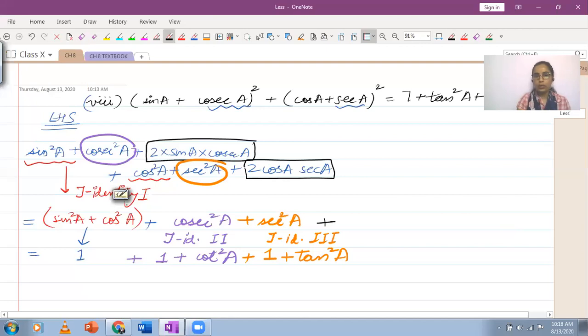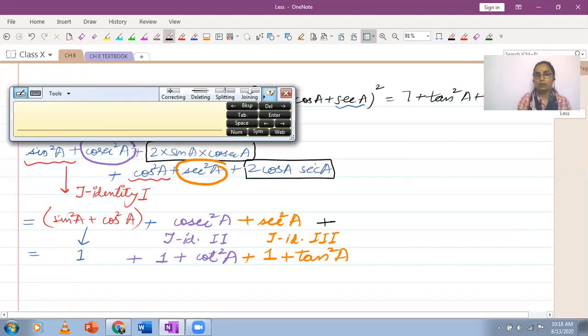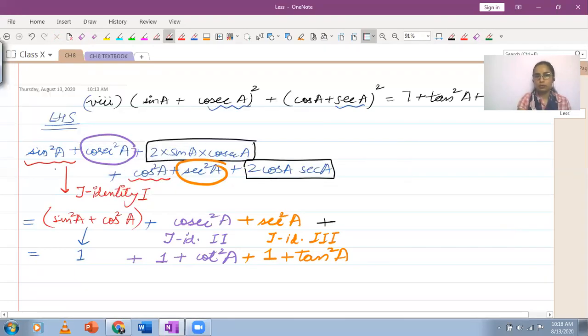After opening the squares, I'm applying the trigonometric identities wherever possible. So sin square A plus cos square A form my first trigonometric identity. Then cosecant square A has been replaced with 1 plus cot square A using the second trigonometric identity, and secant square A has been replaced with 1 plus tan square A using the third trigonometric identity.